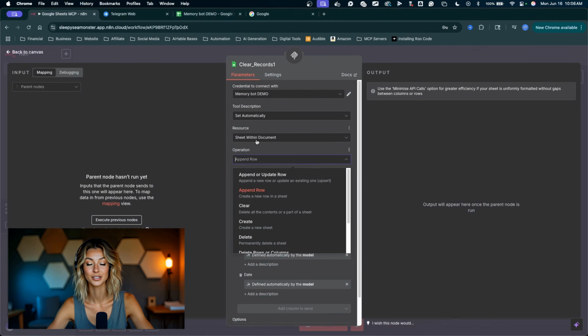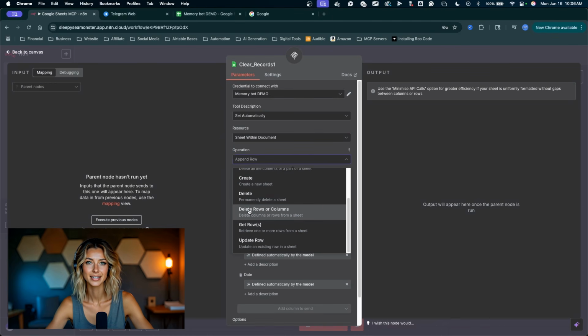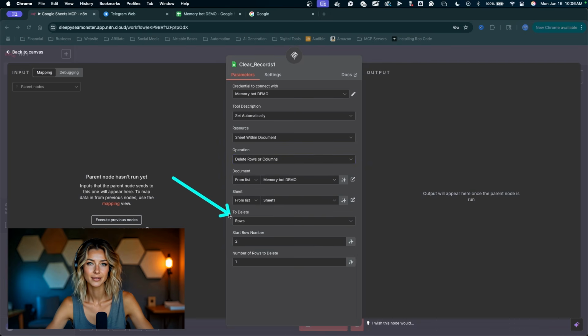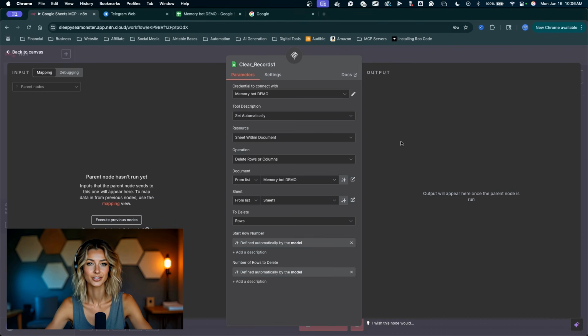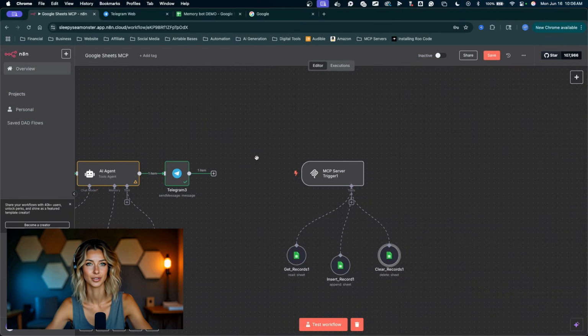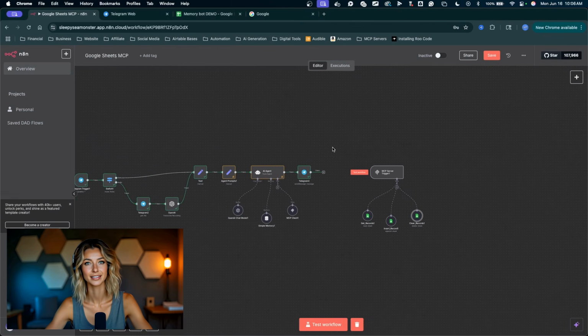For the operation, we're going to drop this down and say delete rows or columns. Make sure it's set to rows, and for the row number and number of rows, again, we're going to let the agent decide what we need to do with those based on the user input. Great, I'm going to click outside of the node. Guys, we are finished. We can fully test this thing. Let's give it a shot.